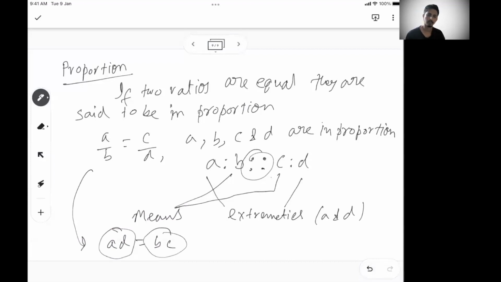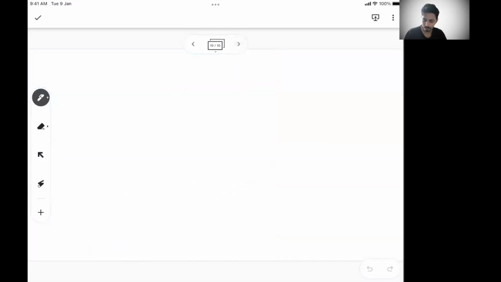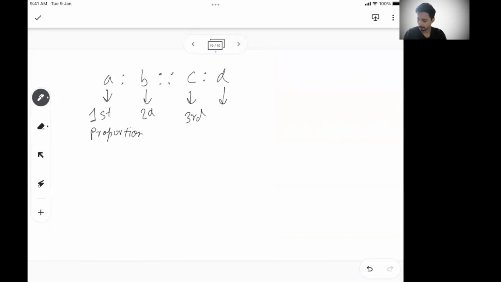This is the only thing you need to remember about proportion, and there are a few other terms you need to remember. If I say A is to B as C is to D, this is called the first, second, third, and fourth proportion.